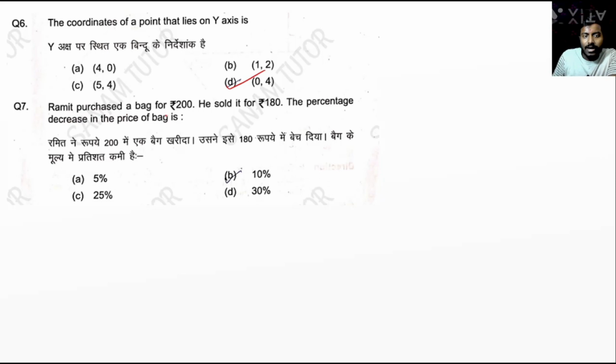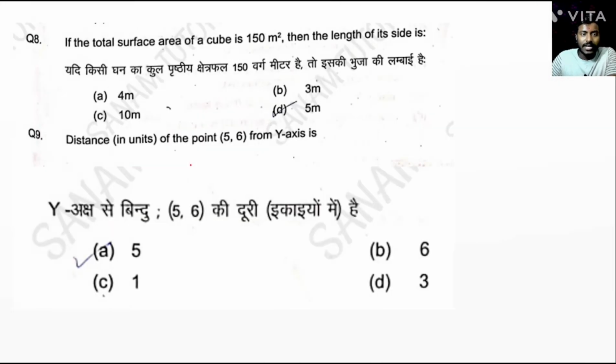Ramit purchased a bag 200 rupees, sold it 180 rupees, percentage of the decrease. First find the number of decrease, that is 200 minus 180, that is 20 rupees. Yes or no? The percentage of decrease is equal to number of decrease divided by 200 into 100. Yes or no? Then 100 2 cancel to 10 cancel, so 10%. Clear? Next question.